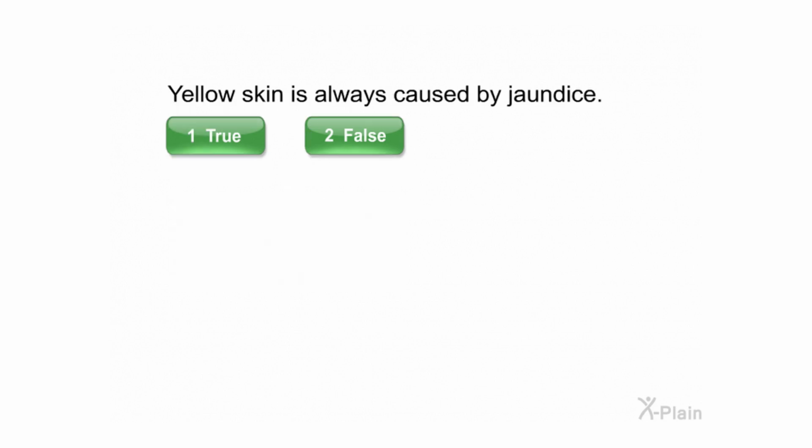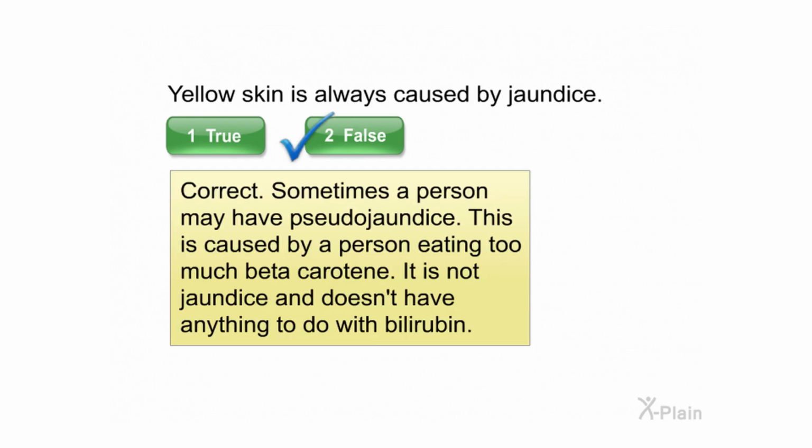Yellow skin is always caused by jaundice. Select true or false. Correct. Sometimes a person may have pseudojaundice. This is caused by a person eating too much beta-carotene. It is not jaundice and doesn't have anything to do with bilirubin.